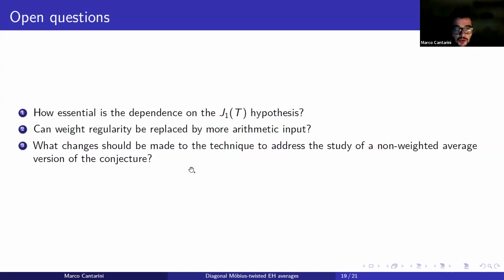Lastly, what change should be made to the technique to address the study of a non-weighted average version of the conjecture? Again, if we want to use these techniques, we need to take suitable, sufficiently regular weights, but it would be interesting to study a non-weighted average version of this conjecture, and this is what we have been doing very recently with a new work that has just been submitted. So we think we will obtain a non-trivial result in this direction.